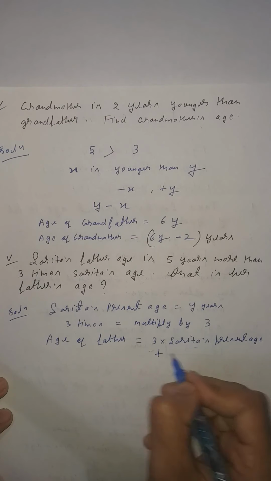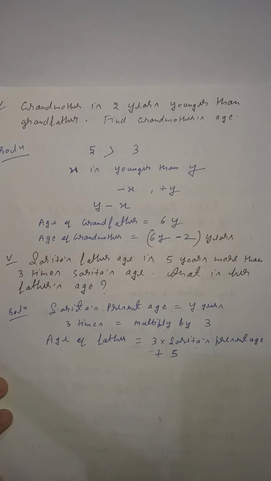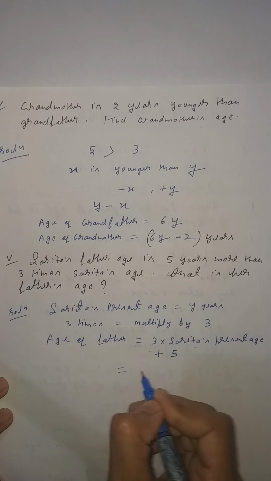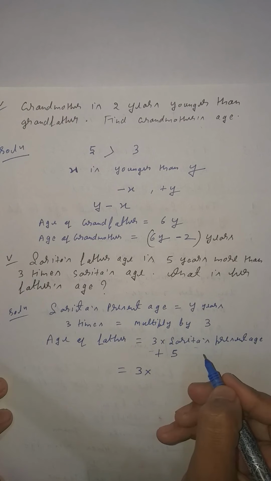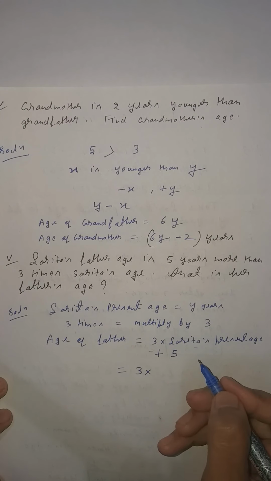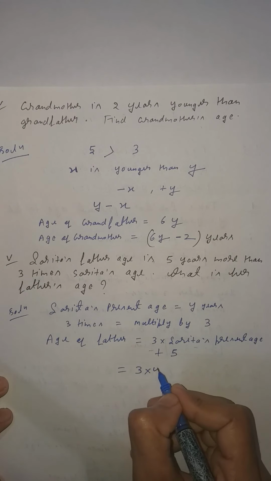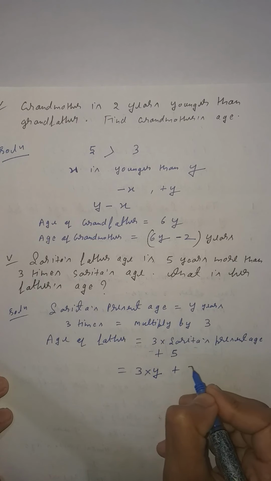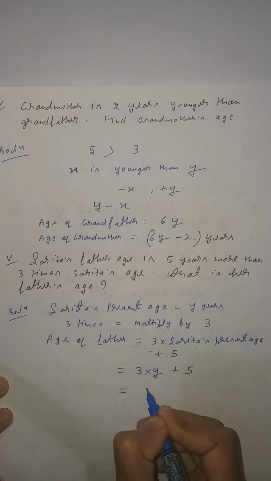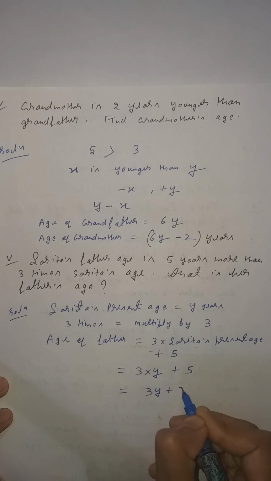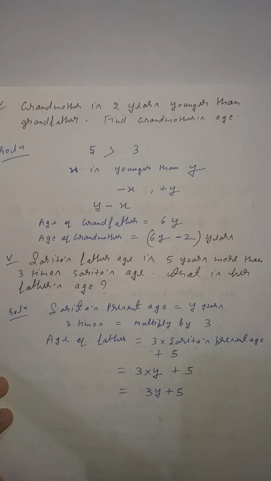More means you know that what? Plus 5, because you know that it is given in the question, just like 4 more than 5, so 5 plus 4, that is 9. More means you have to add. Clear? So plus 5. Now you know that Sarita's present age is y years, so multiply by y, and plus 5 is given. So it will become 3y plus 5 years. This is the age of Sarita's father. Clear student?